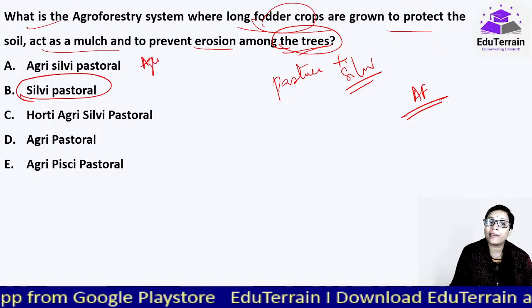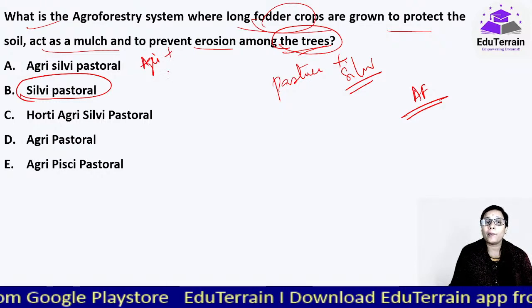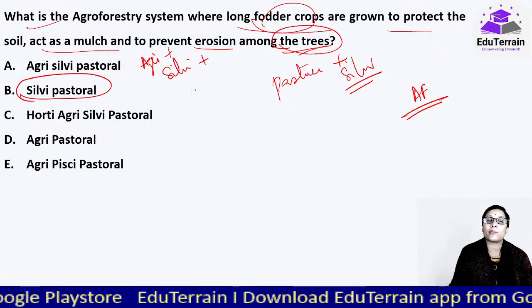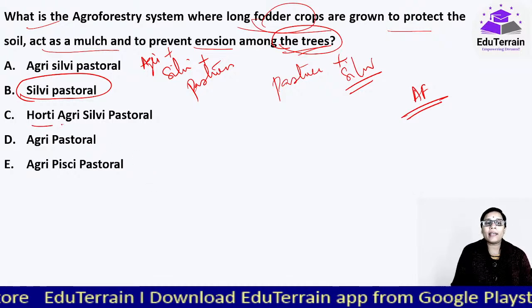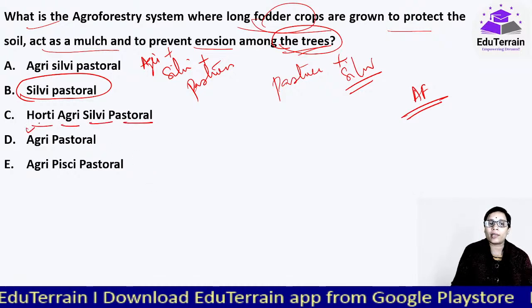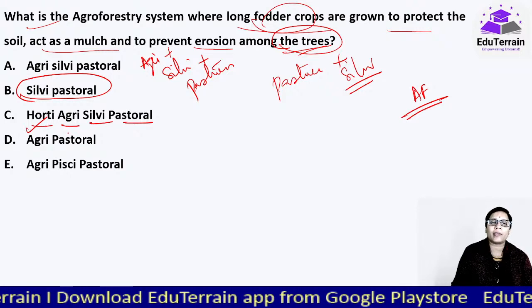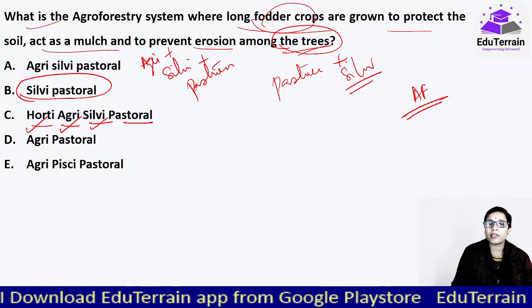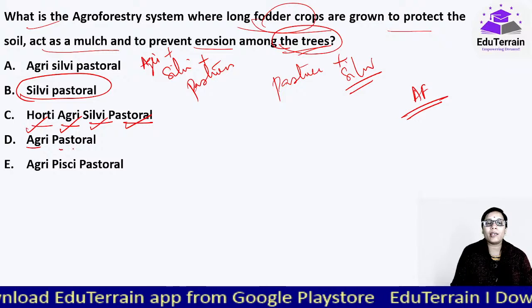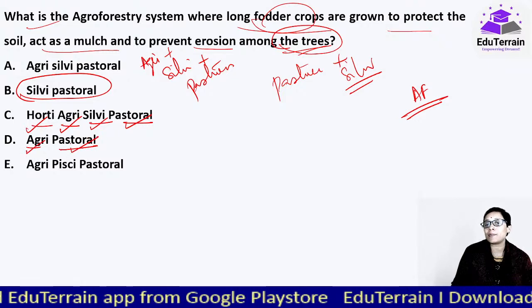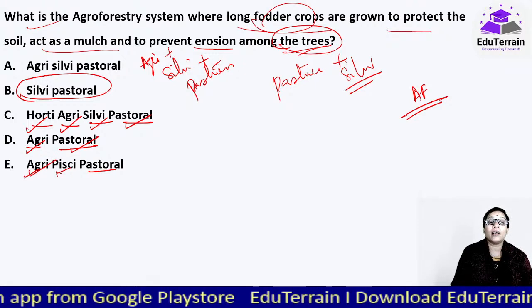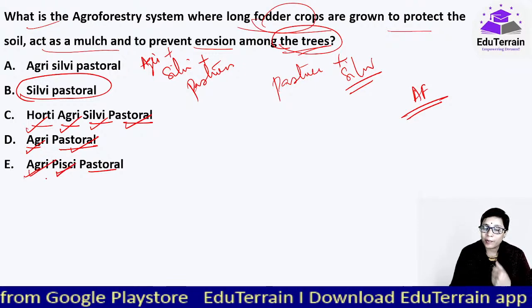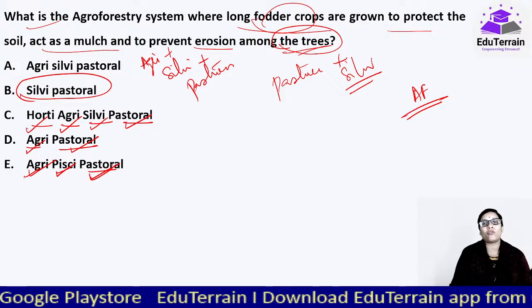Agri-silvipastoral मतलब कोई agriculture crop, any agriculture crop, plus silviculture, that is trees, plus pasture, that is fodder crops. Horti, agri, silvi, pastoral: horticulture crop, any fruit, tree, vegetable, anything. Agriculture, silviculture, that is trees and pastures. Agri, pastoral, agriculture plus pastures. Agri, piscipastoral, that is agriculture, fisheries, that is ponds भी होंगे वहाँ पे, and pastoral, fodder crops.